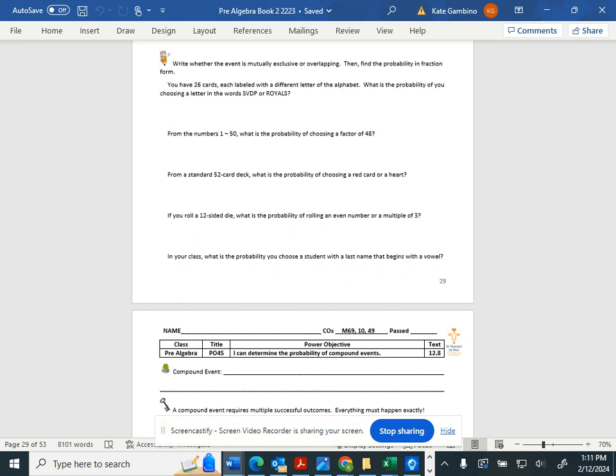Jude, overlapping. Why would it be overlapping, Jude? Because there's an S in SVDP and in Royals. There's an S here and an S here. So it can overlap. It can be in both. It would be overlapping because you can pick something that falls in both categories. Now the second part says,